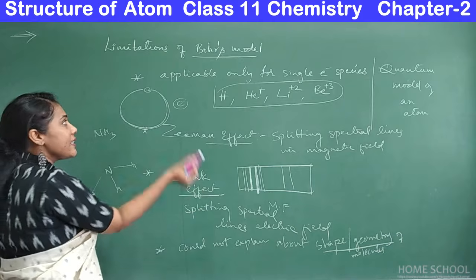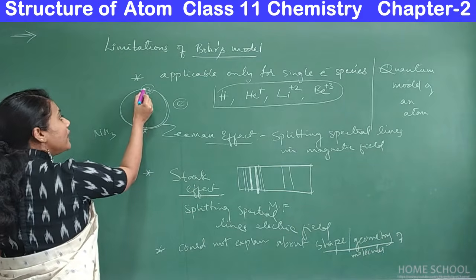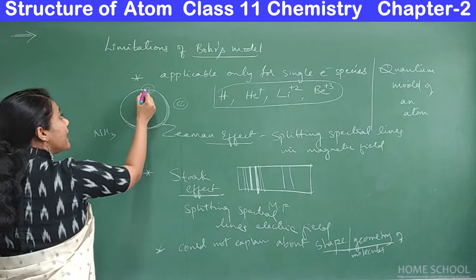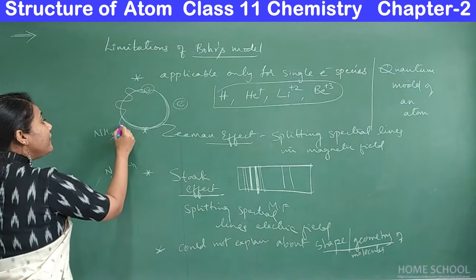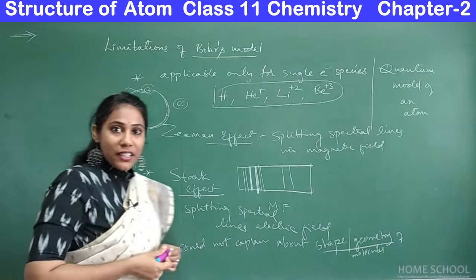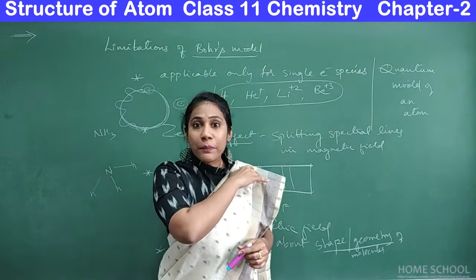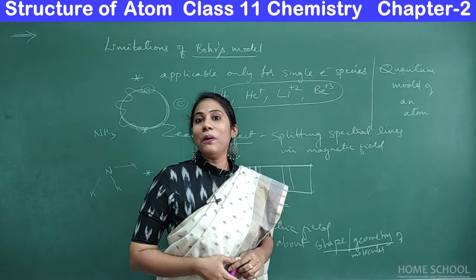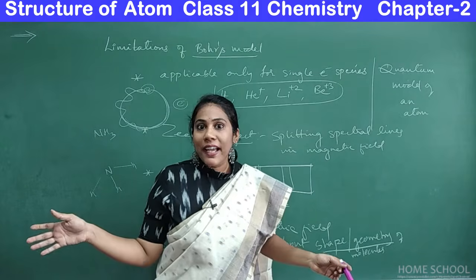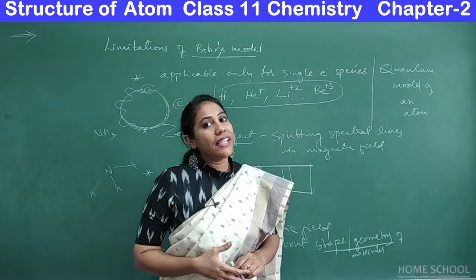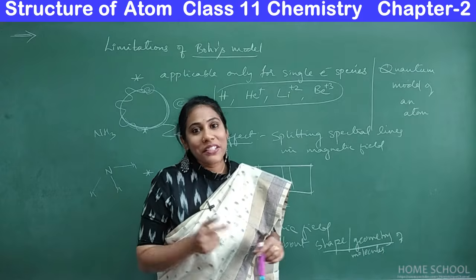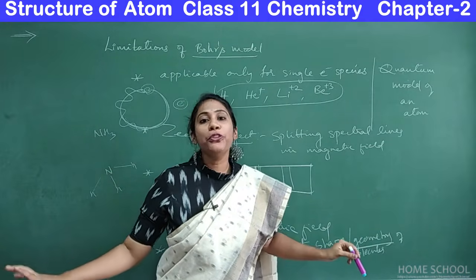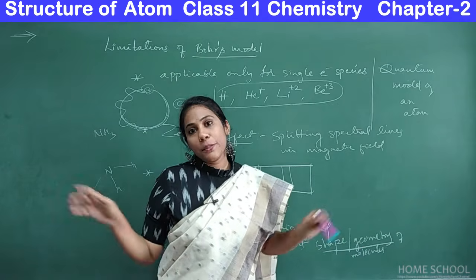But what he says is, no, this electron is not moving like a particle in a circular orbit. It will move like a wave, he told. It has a wave nature, just like a wave, how it moves. Our electron also moves around the atom, he told, right? Nobody believed that. People were very angry on him and they have put him in jail also. Okay, but that was true. It was proved to be true by various experiments.